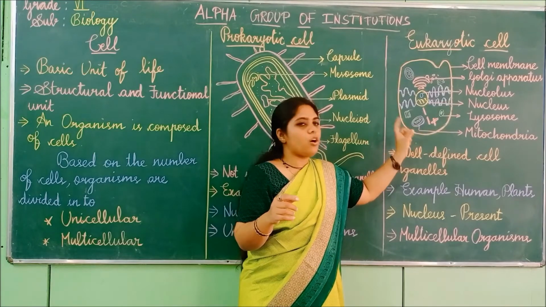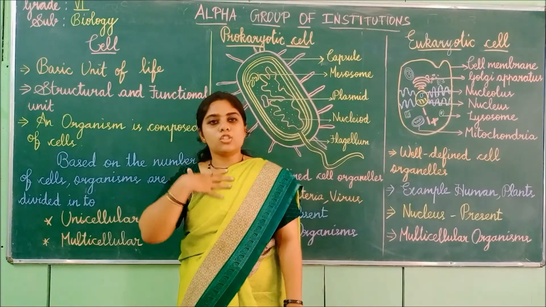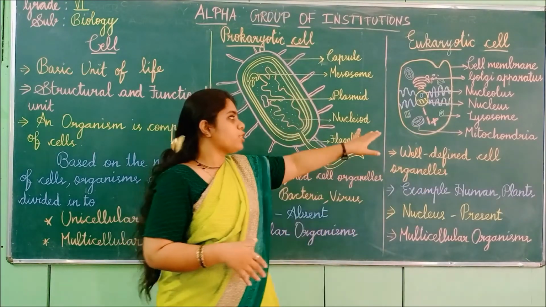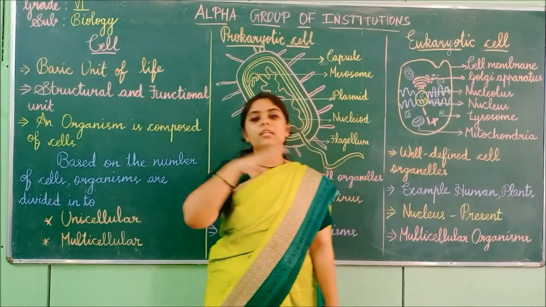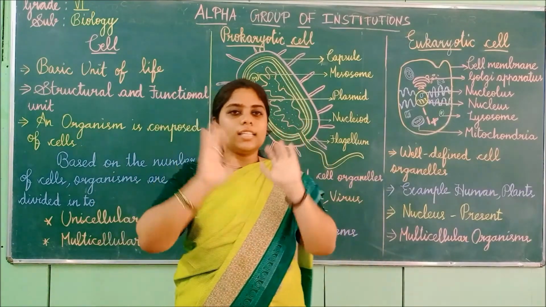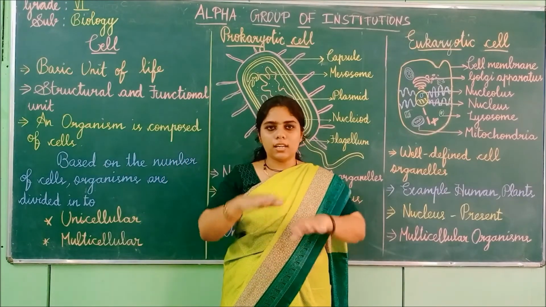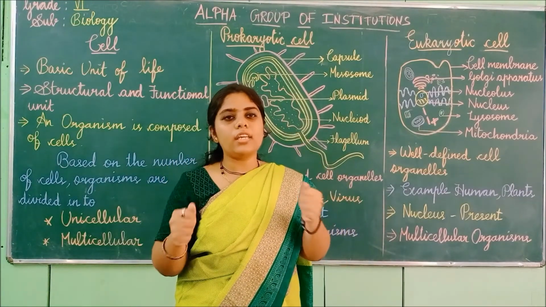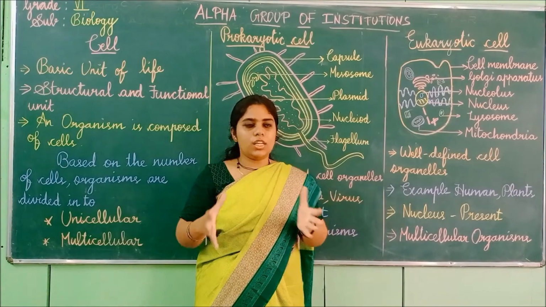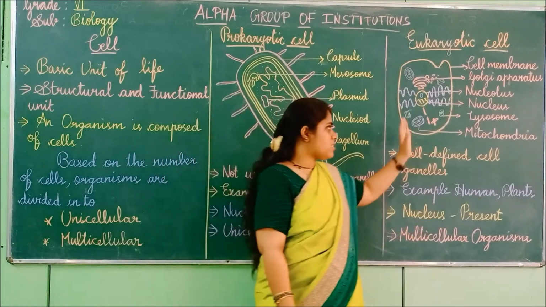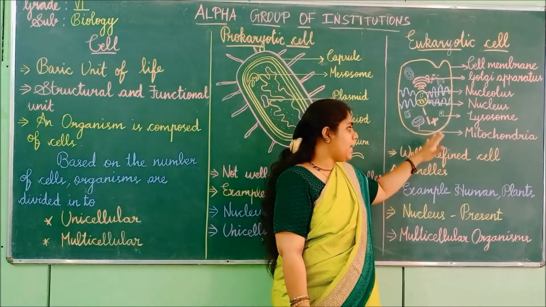present. This is the model structure of an animal cell. So in our body, this type of cell will be present. Whereas in plants, you will see the exact same organelles, but a cell wall will be present on the outside and it will be very rigid. So this is the difference between a plant cell and an animal cell.